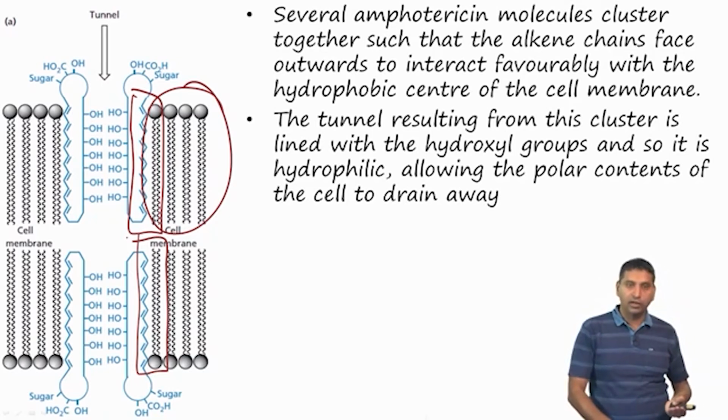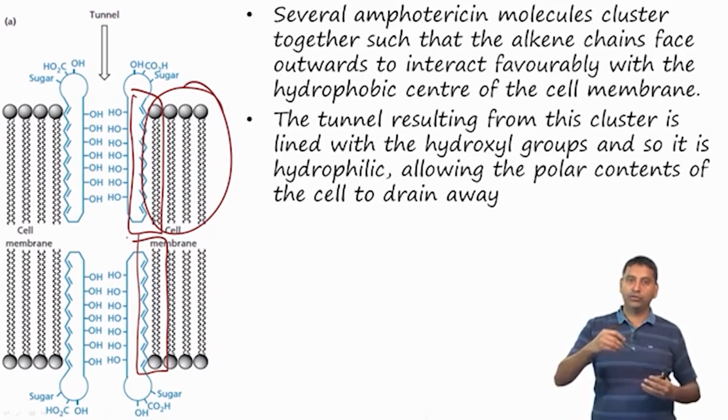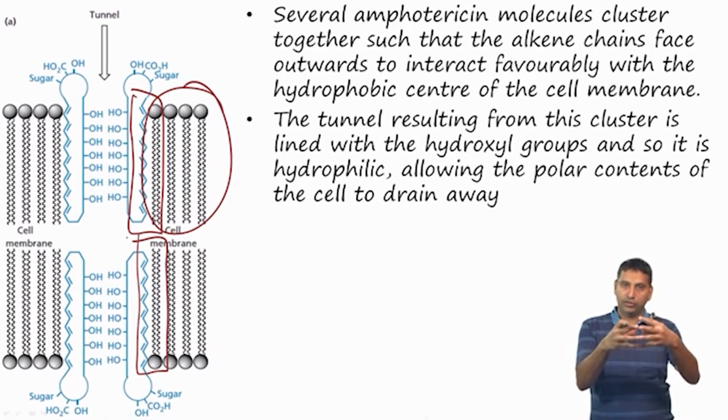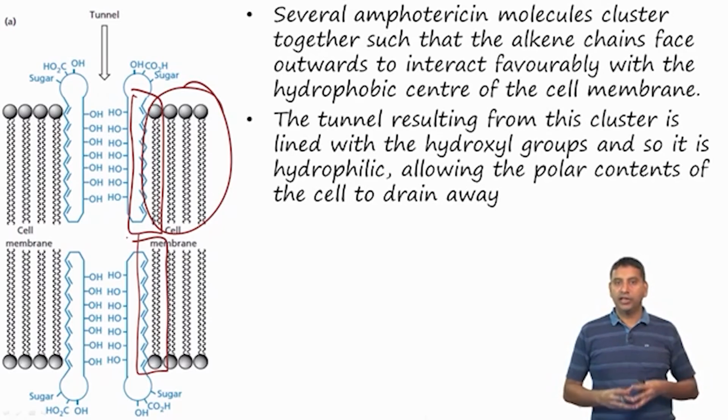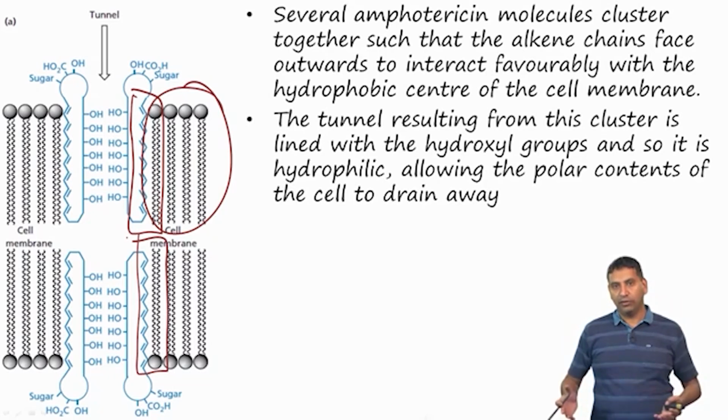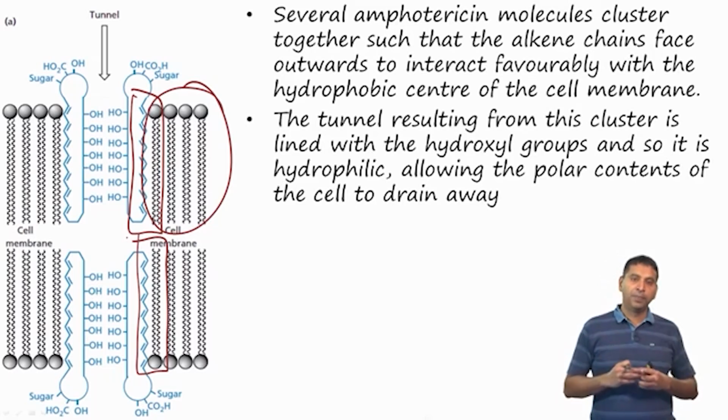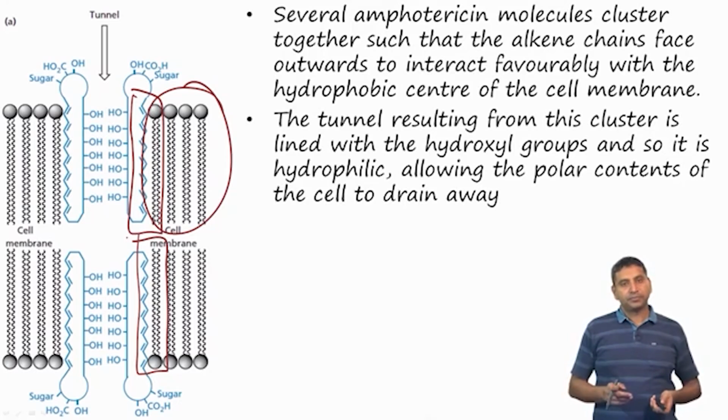So, you can imagine a number of such molecules which are going to self assemble in this manner, and in the process it can form some sort of a tunnel, and this tunnel resulting from this cluster is lined with hydroxyl groups. And so, what can happen is that it allows the polar contents in the cell to drain away. And once this is drained away, it causes ionic imbalance, which can lead to cell death.